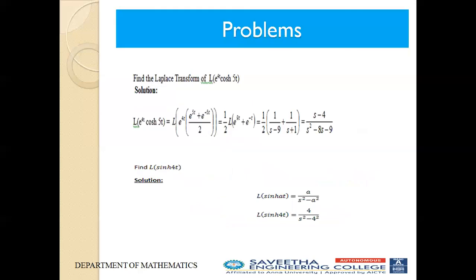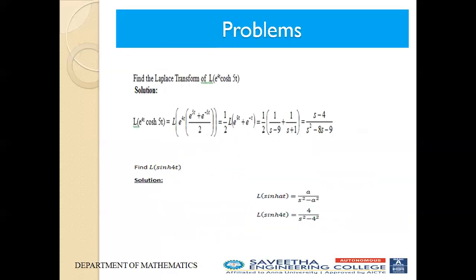Now we are going to solve problems based on these results. Find the Laplace transform of e power 4t into cos h 5t. Now for cos h 5t, we apply the hyperbolic formula e power 5t plus e power minus 5t divided by 2, and then we multiply the e power 4t inside. We get 1 by 2 into e power 9t plus e power minus t. L of e power 9t is 1 by s minus 9 plus L of e power minus t is 1 divided by s plus 1.